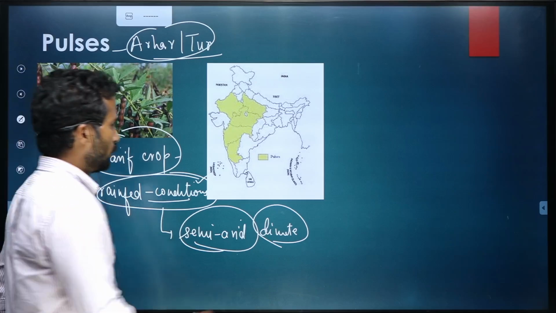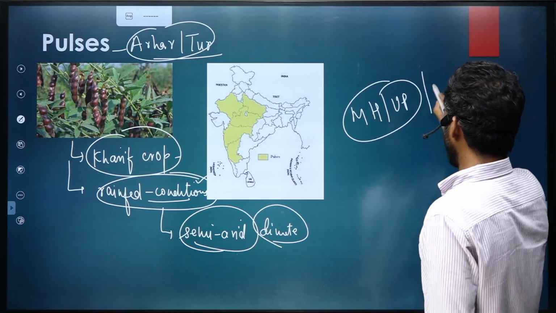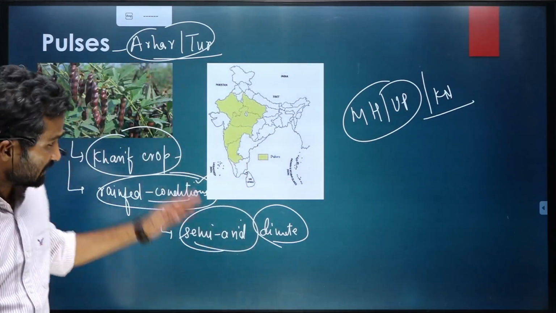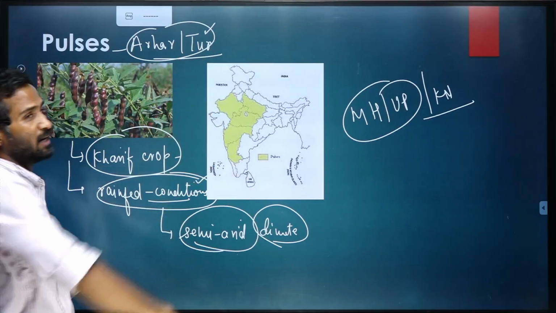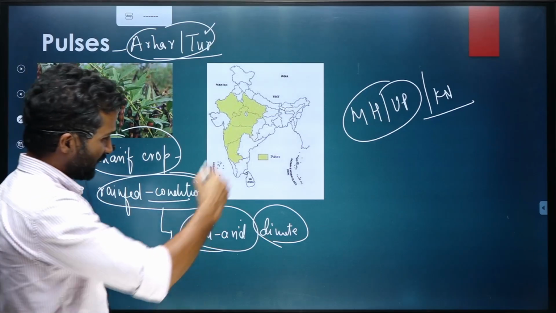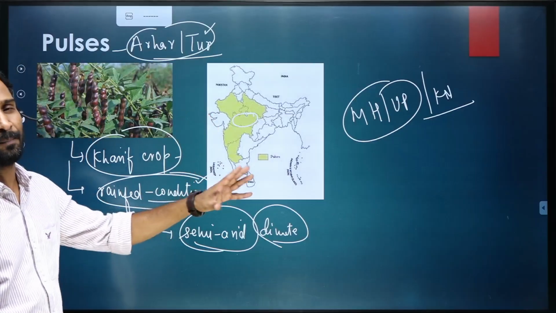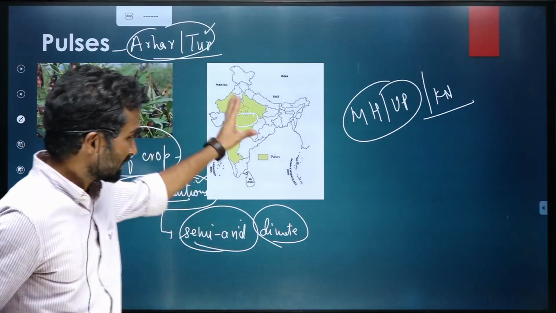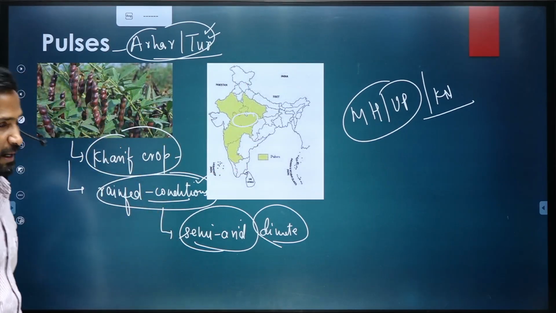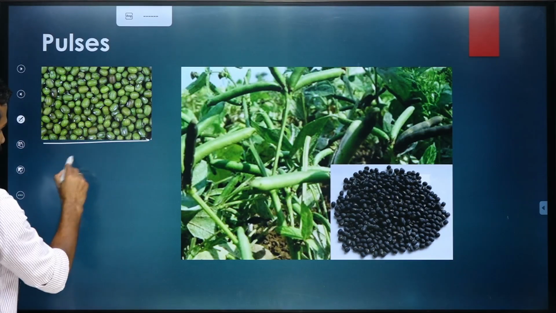And the producers, if you look at, the major producers are Maharashtra, UP, Karnataka. These are the states which have the largest contribution when it comes to arahar as a pulse. Okay, so obviously MP, parts of Gujarat as well, although it is not created in the map, but parts of Gujarat. So these are the states where you'll find ample production of these pulses belonging to the arahar variety.